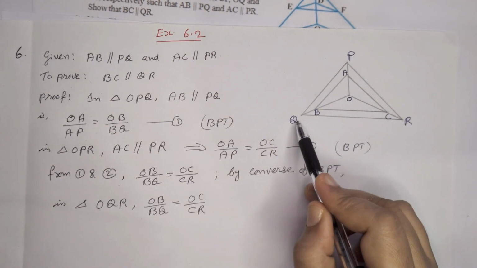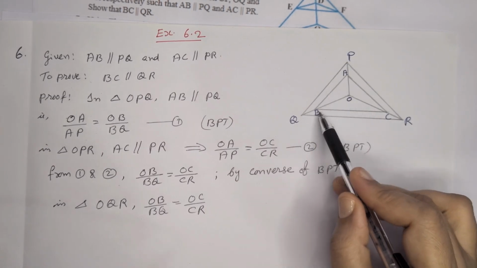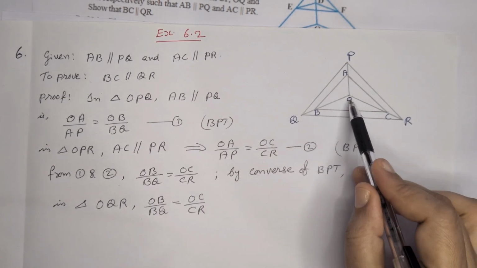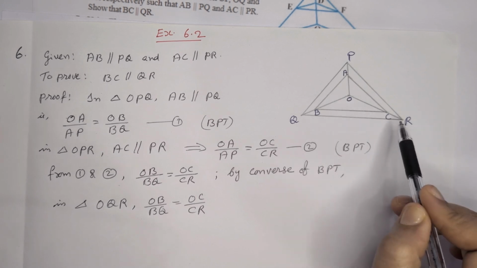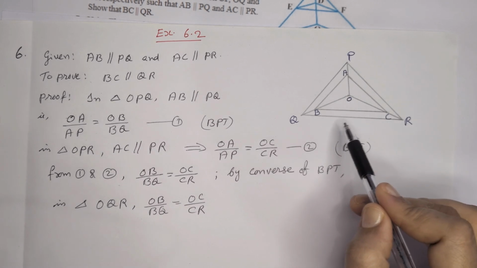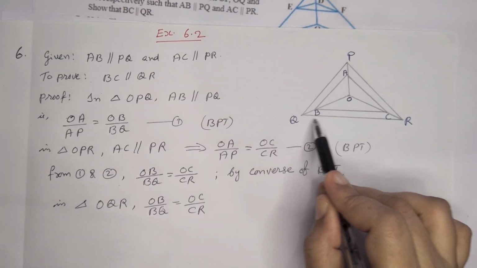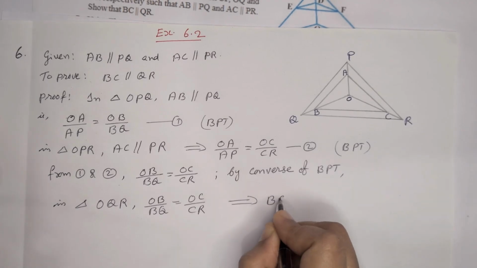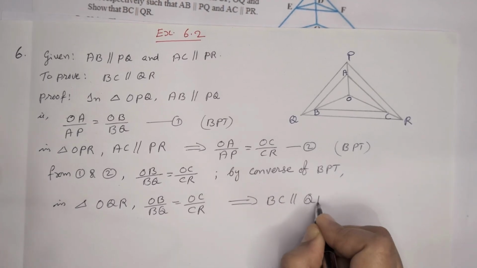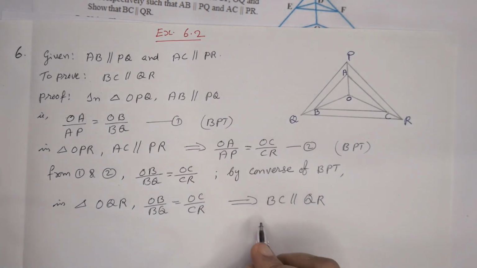Then in triangle OQR, OB by BQ is equal to OC by CR. These ratios are equal, which means by the converse of BPT, we can write BC parallel to QR. That's the question, to prove BC parallel to QR. Hence proved.